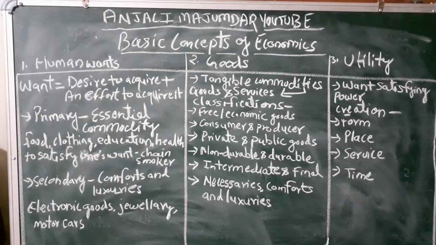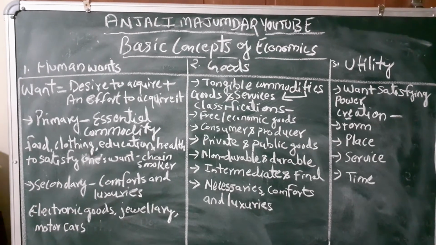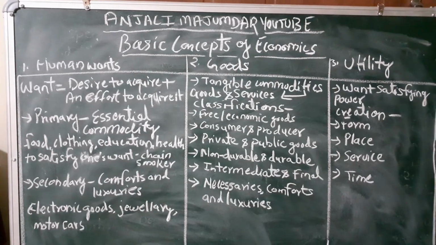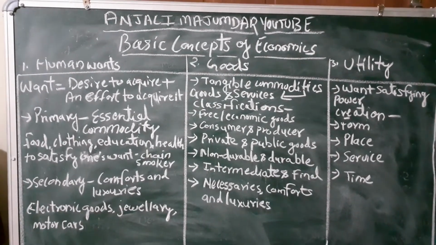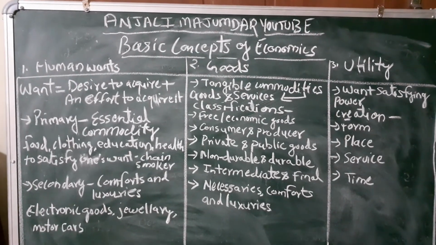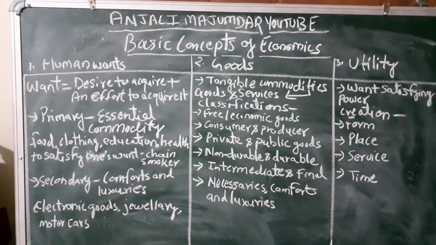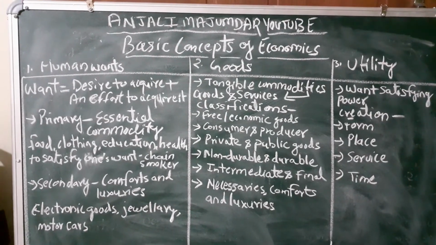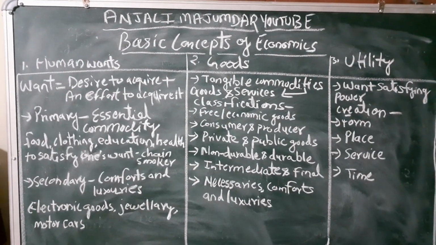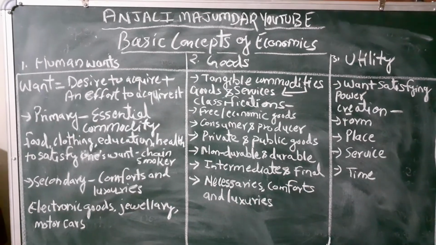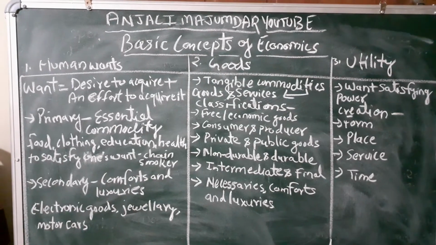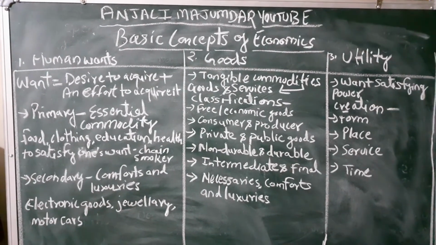Then intermediate and final goods. Intermediate goods are something which is in the process, and final goods are formed and ready to sell in the market. For example, if you take wood from the forest for making furniture, when you put the wood into the machinery to form furniture, at that time it is an intermediate good, when it is in processing. When the furniture is completed, that means it is ready to sell in the market, then it becomes a final good.